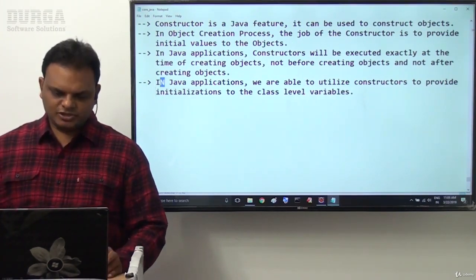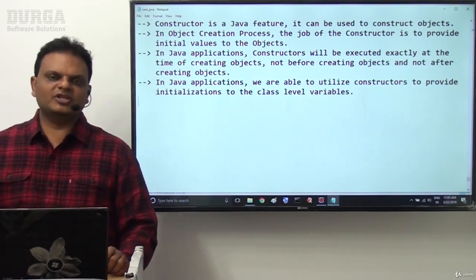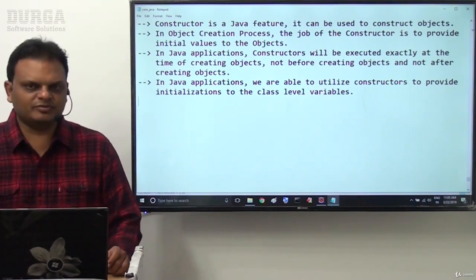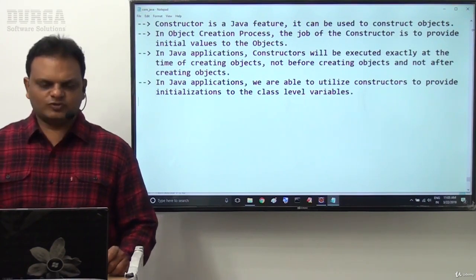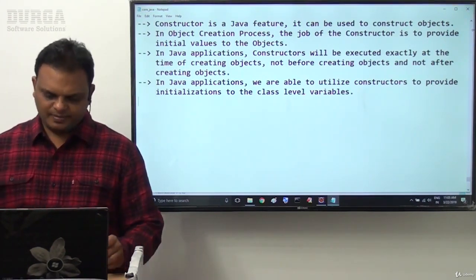That means we are able to utilize these constructors to provide initializations to the class level variables, in other words, instance variables. To provide initializations for the instance variables, we are able to use which one? Constructors. This is the main utilization of the constructors clearly.